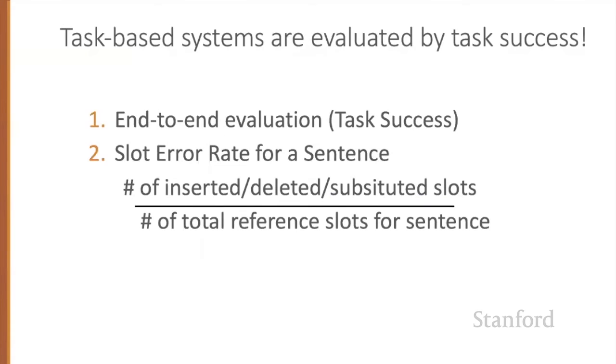How about evaluating task-based dialogue? If the task is unambiguous, we can simply measure absolute task success. Did the system book the right plane flight or put the right event on the calendar? Slightly more fine-grained, we could measure the slot error rate, the percentage of slots filled with incorrect values: the number of mistaken slots over the number of total slots.